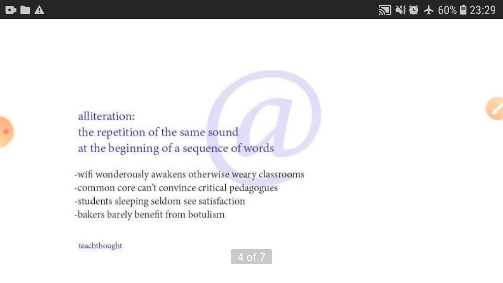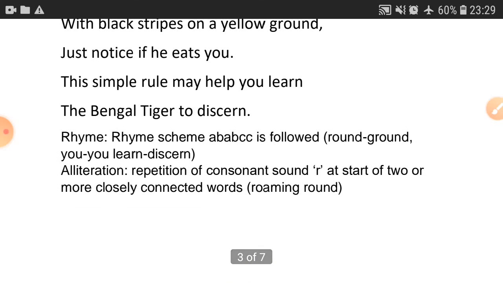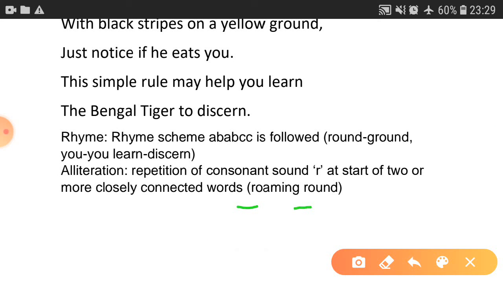Alliteration is a repetition of the same sound at the beginning of a sequence of words. So alliteration happens where? In the beginning of a sequence. Wi-Fi wonderfully. What do we see? WW. Everything is in the beginning. So alliteration is something which happens in the beginning. Roaming round. The R is not in between the words, but where is the R? Before the sentence begins. So repetition of the consonant sound at the start of two or more closely connected words. So the word is start. It will be in the beginning only.